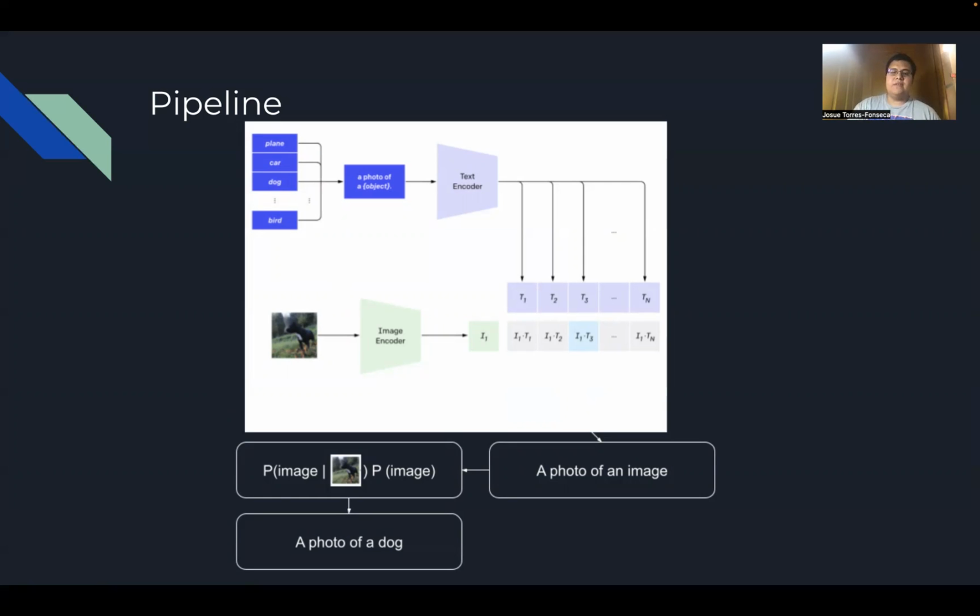So it just chooses "image" as a default, and so it's trained on data such as "this is an image of," "this is a photo of a blank." Now, to fix this, we basically use something called pointwise mutual information. Basically, what we did is we took the probability of the description, in this case "image," given the image, and the probability of the description being used for any neuron. And essentially, if that description was used for a lot of neurons, there is a high penalty for how often it was used as a description for other neurons. In this case, "image" was used a lot for other neurons and got a high penalty, and we had a better description of "a photo of a dog."